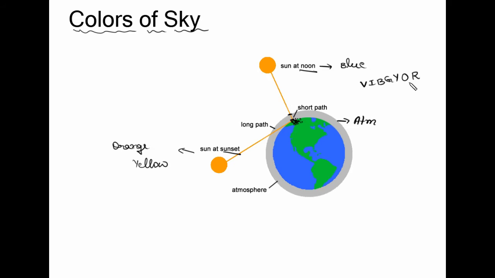And these colors are in the order of increasing wavelength. From violet to red, wavelength is increasing, which means red is having maximum wavelength whereas the violet is having the least wavelength. So the more the wavelength, the less the deviation.